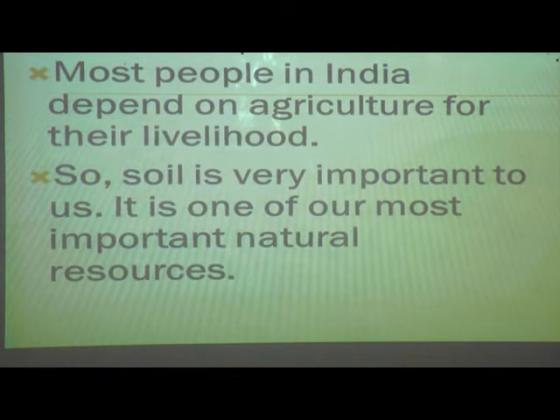Most people in India depend on agriculture for their livelihood. Yes, in half of our whole country India, people depend on agriculture only. Is it correct, students? Yes, correct. For the food, for the livelihood. So soil is very important to us. Soil is one of the most important parts. It is one of our most important natural resources.